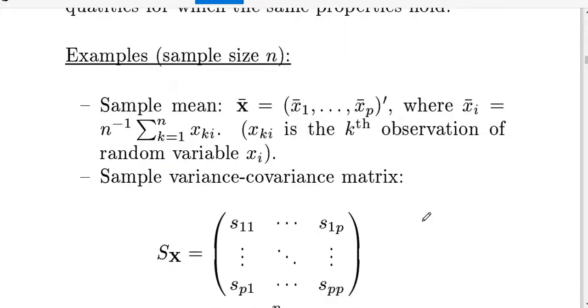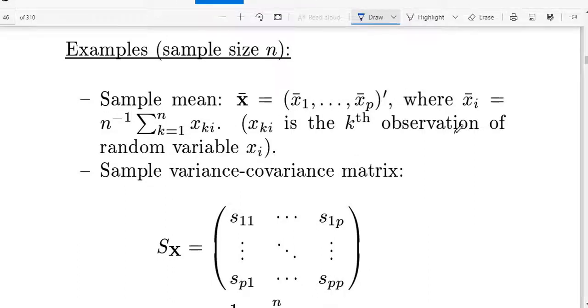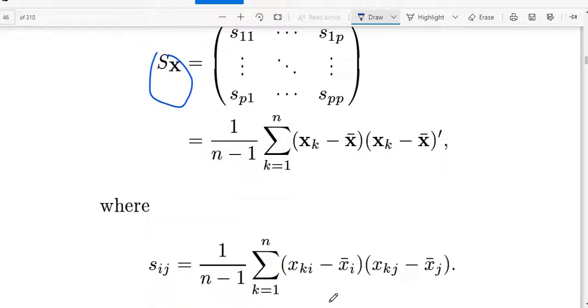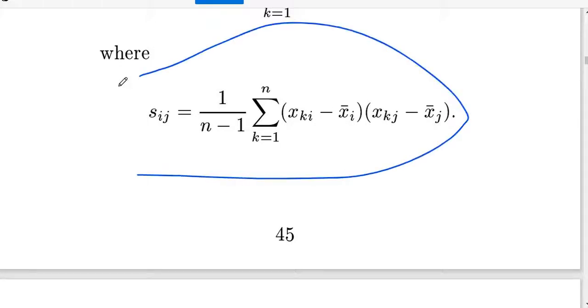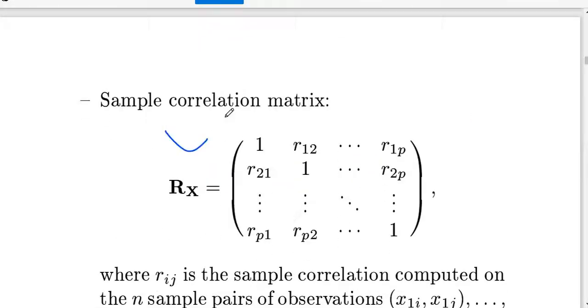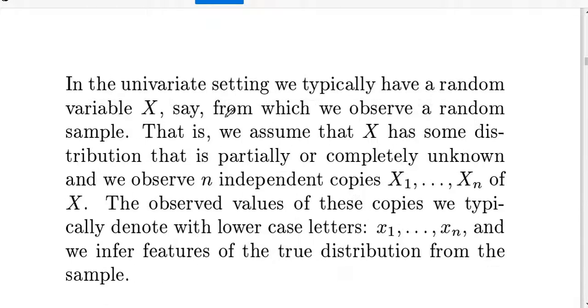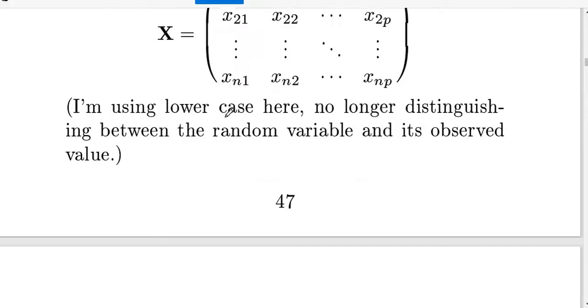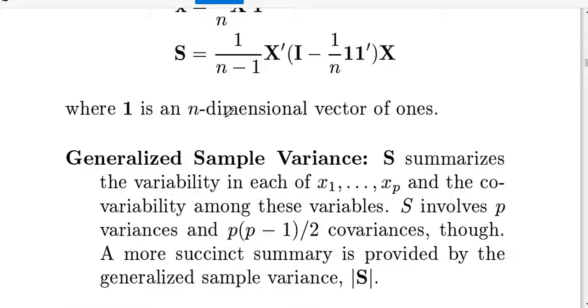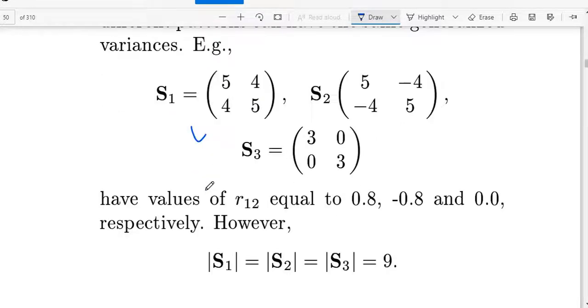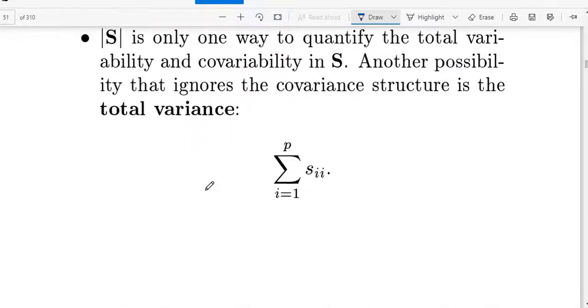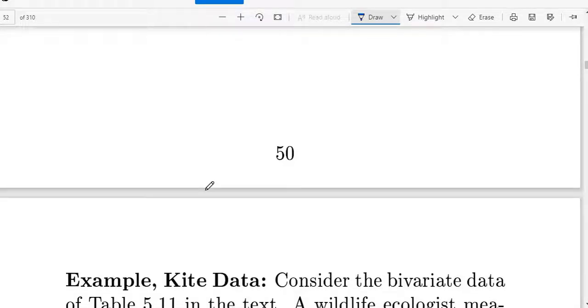See, this is an example. The sample mean x bar, with the transpose here, where x bar equals n inverse times the sum of xi. Then this is our variance covariance matrix. This is the covariance matrix and this is the correlation matrix. You know all these things. Sample variance, these are some examples that are given. If you understand the theory, you can solve the examples yourself.